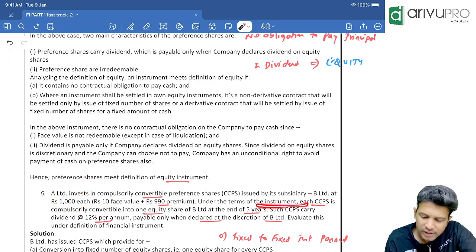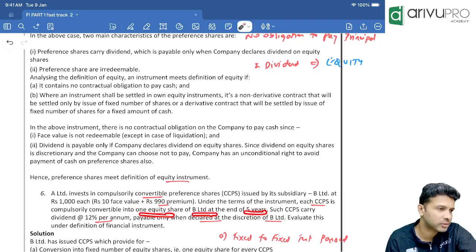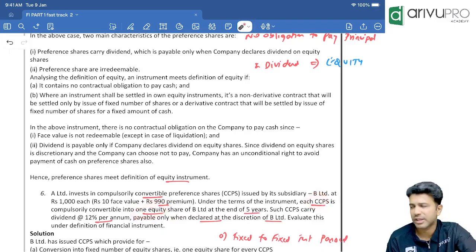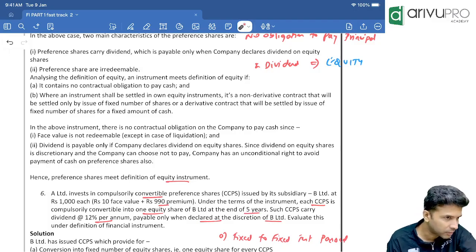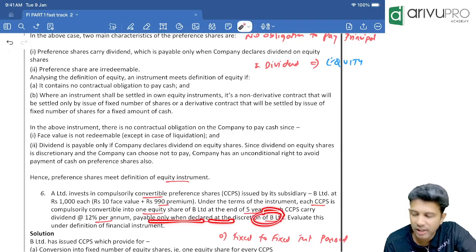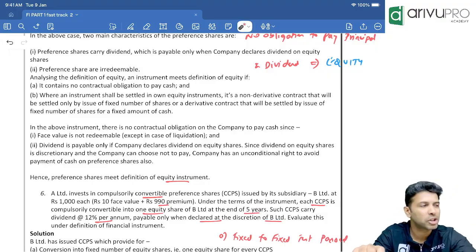Under the terms of this instrument, each CCPS will be compulsorily converted into one equity share of B at the end of 5 years. So, on one preference share, you will get one equity share. That means the number of equity shares issued is variable or fixed? Fixed. Such CCPS will carry a 12% dividend rate, but dividend is payable only at the discretion of B Limited. So dividend is a compulsory payment or an optional payment? Optional payment.